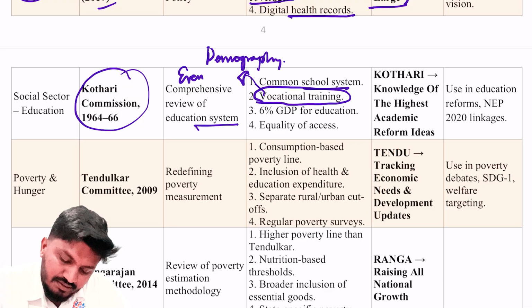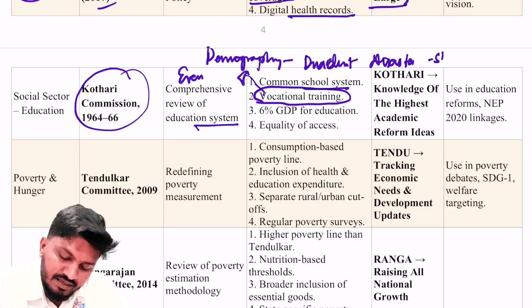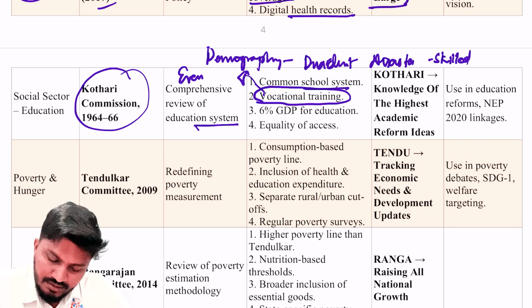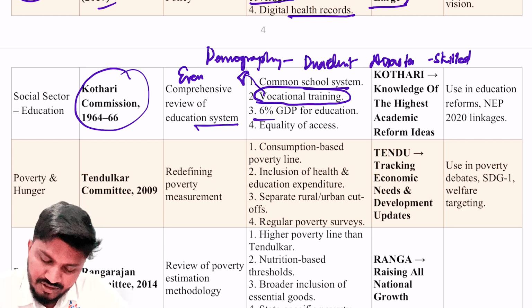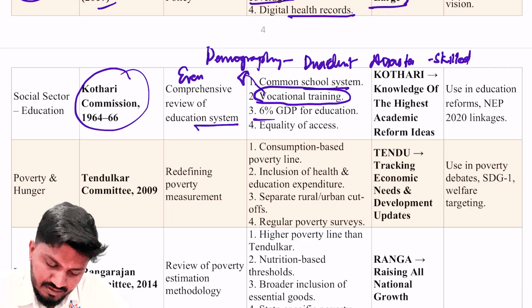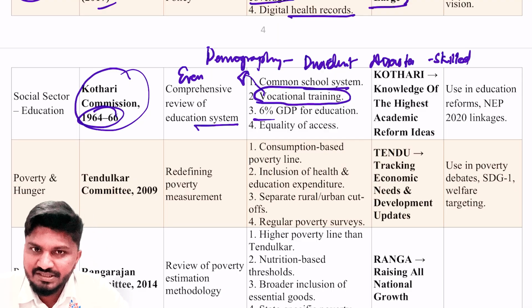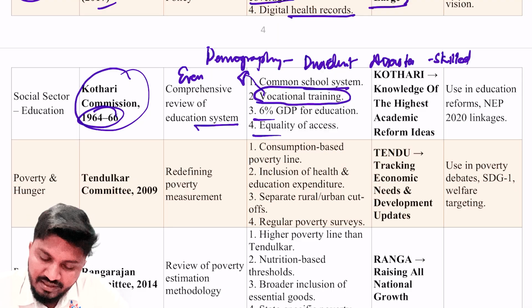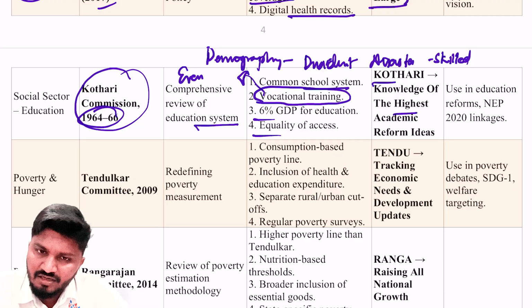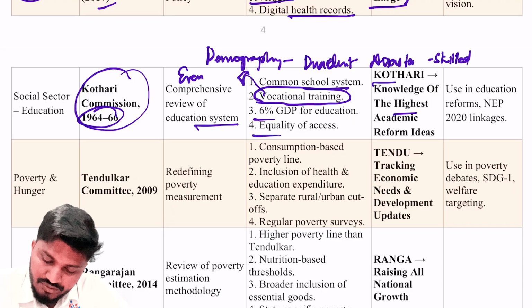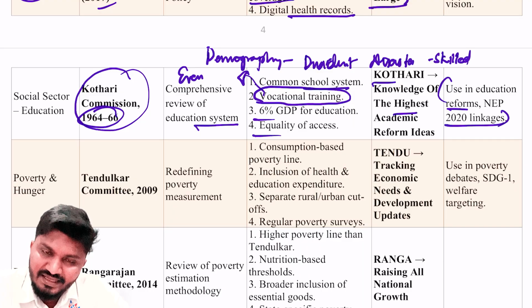So, in order to avoid this demographic dividend turning into a disaster, we need to convert the youth into skilled individuals. Okay. Next, 6% GDP for education, but it has not been met, despite the Kothari Committee's recommendations being very archaic, ancient in nature, from 1964-66. The recommendations are still relevant to this day on equality of access to education. Kothari, so knowledge of the highest academic reform ideas. Use in education reforms, NEP 2020 linkages.